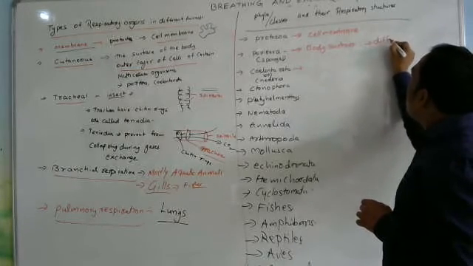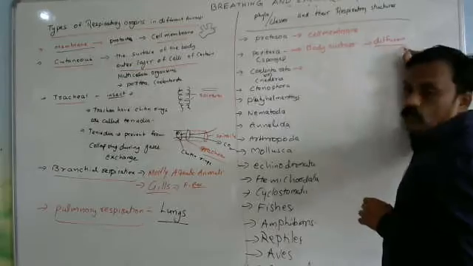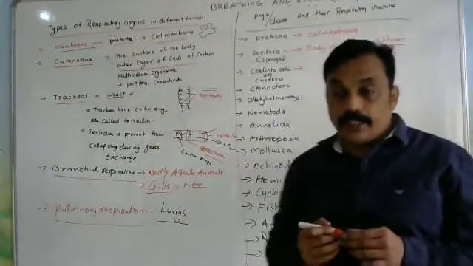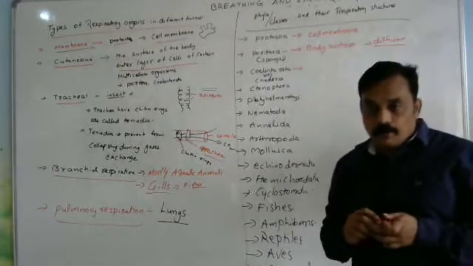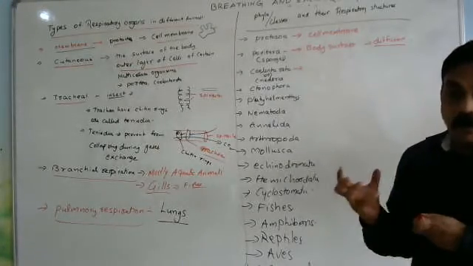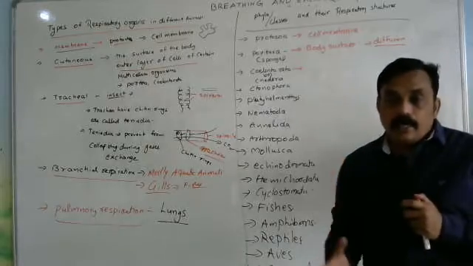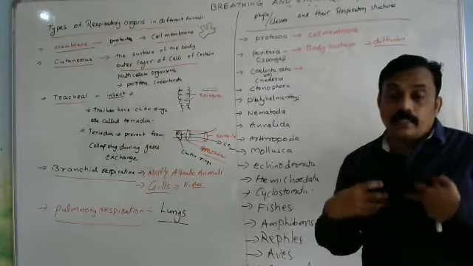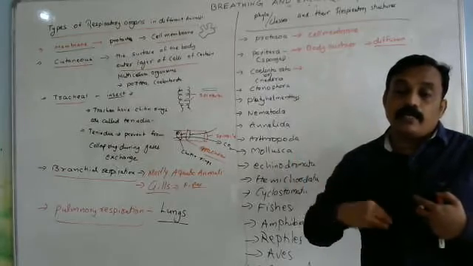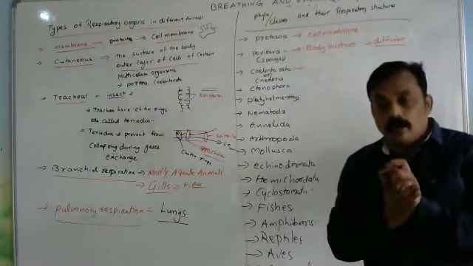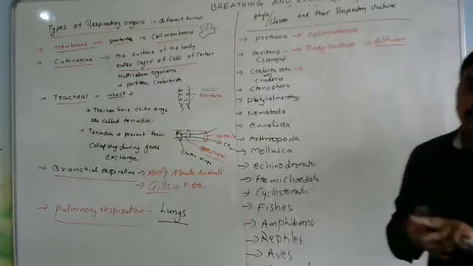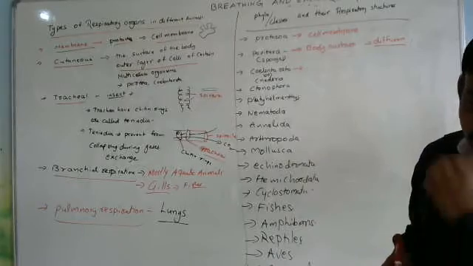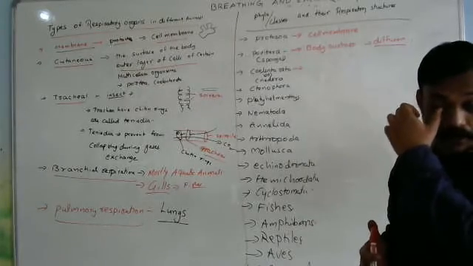Already you know the meaning of diffusion. It depends on the concentration of the substance: it moves from higher concentration to lower concentration. For example, body cells release carbon dioxide. If the carbon dioxide concentration increases in the body, it automatically moves outside the body. That we can call diffusion, where a substance moves from higher concentration to lower concentration.